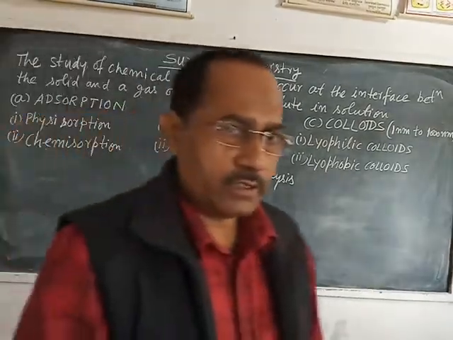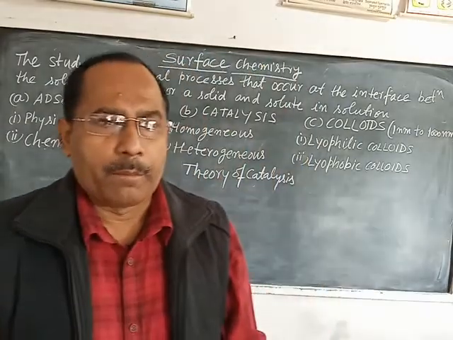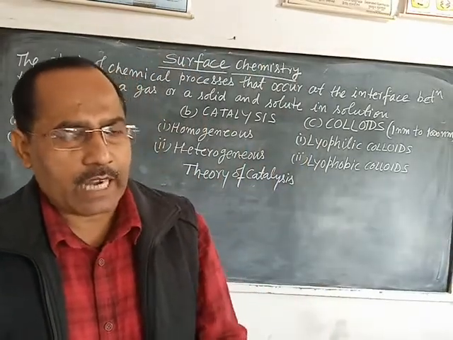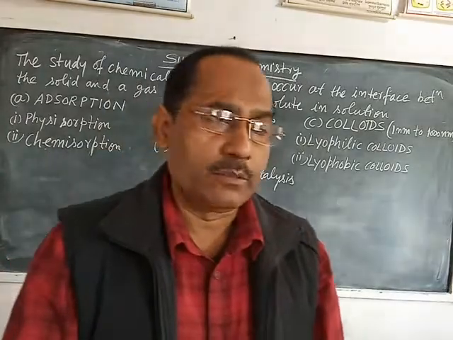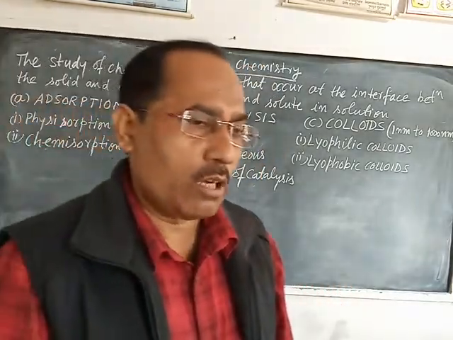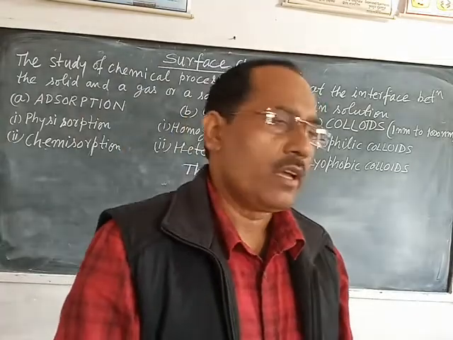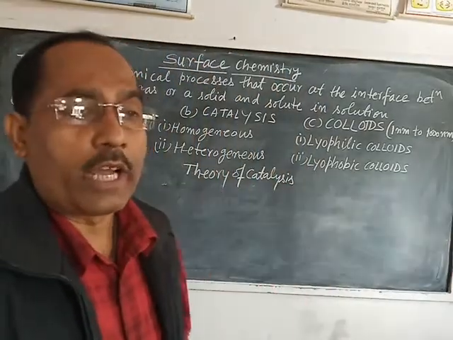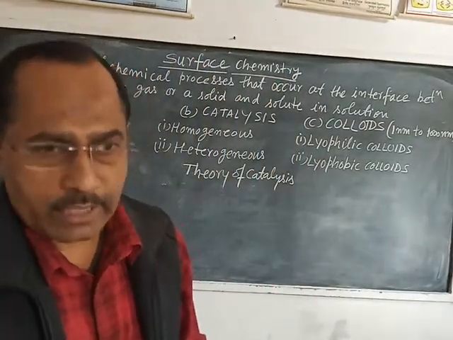Homogeneous catalysis: when the physical state of catalyst and reactants are the same, either both are solid or both are liquid or both are gases, then this type of catalysis is known as homogeneous catalysis.